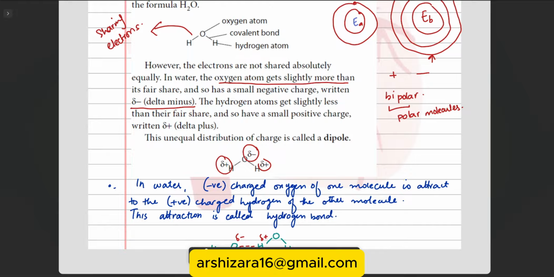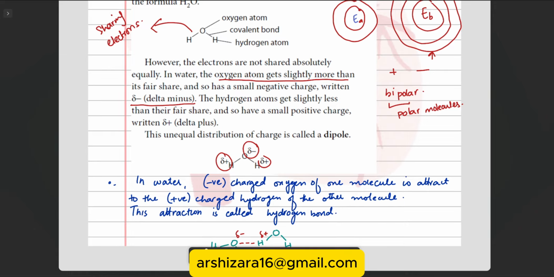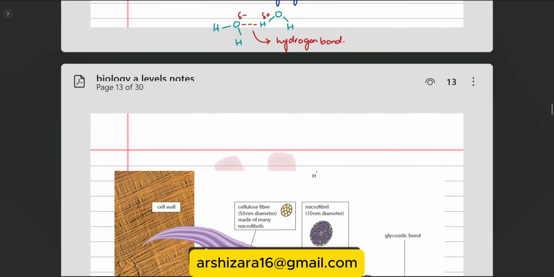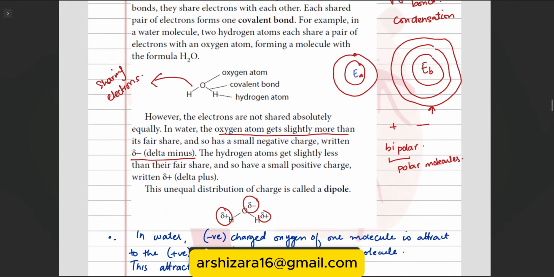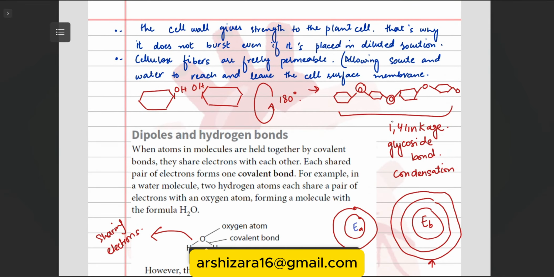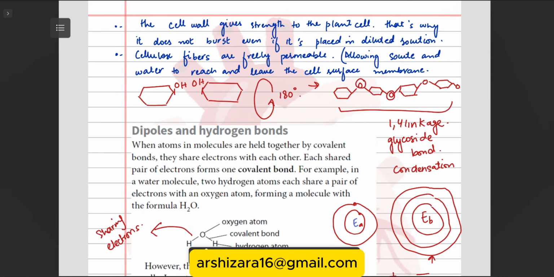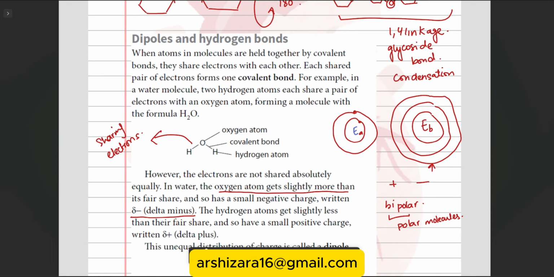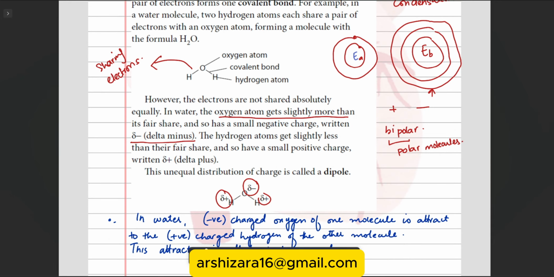Oxygen pulls more electron and hydrogen pulls less, its field and force are less. This is what's happening when we make this bond. You can read more about it in the book.